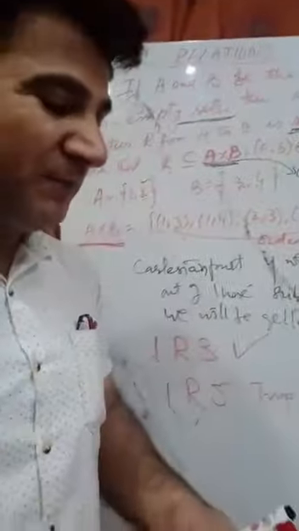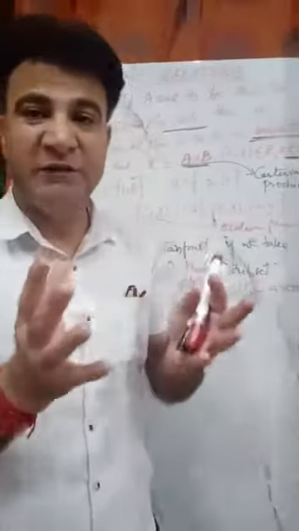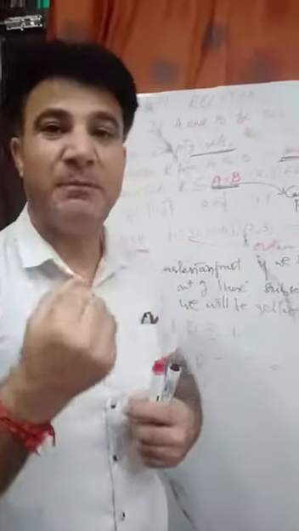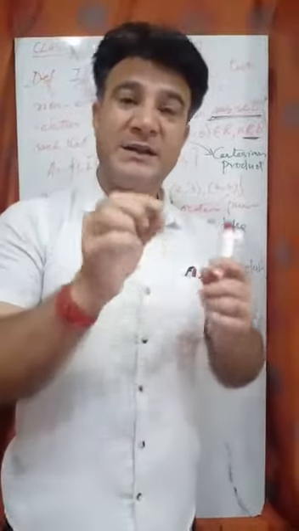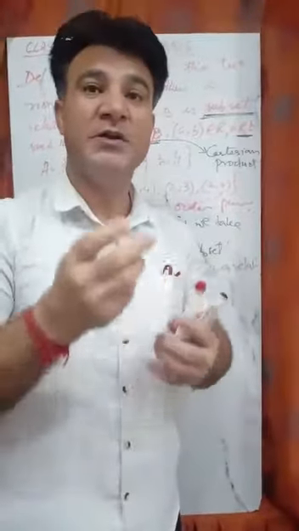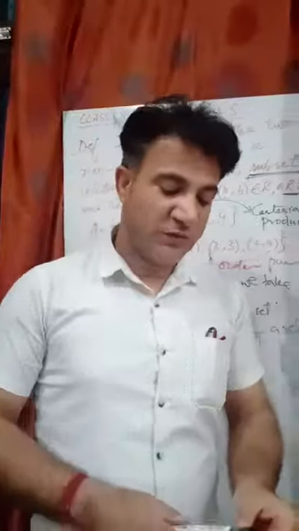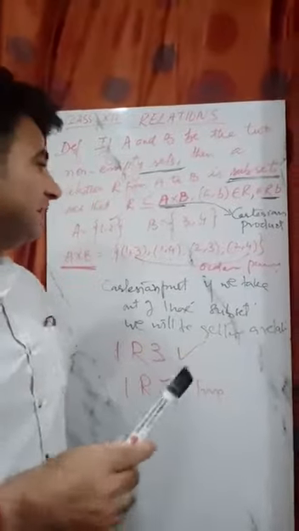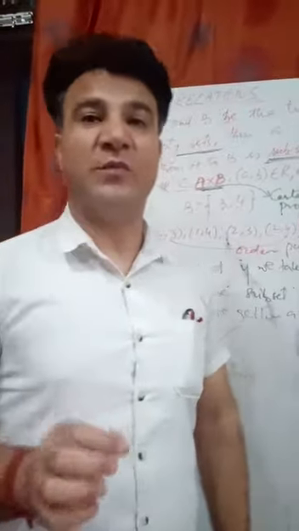So children, in our daily life relation is nothing but the connection between two or more objects.